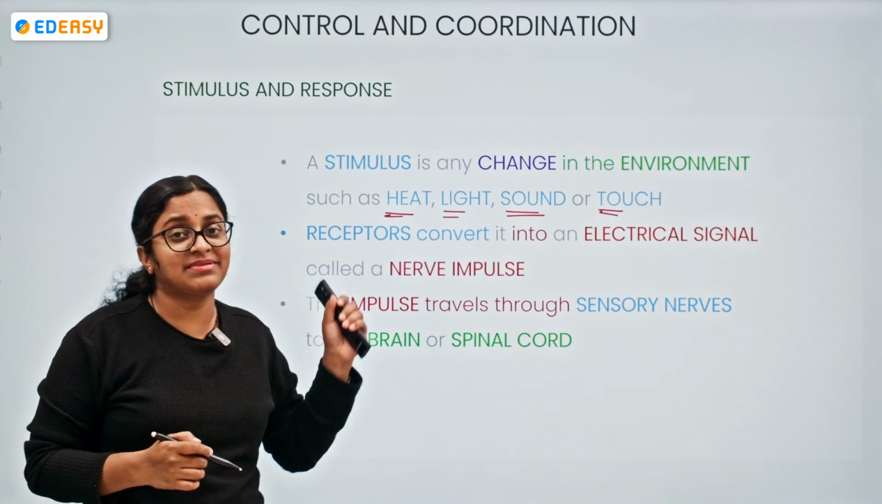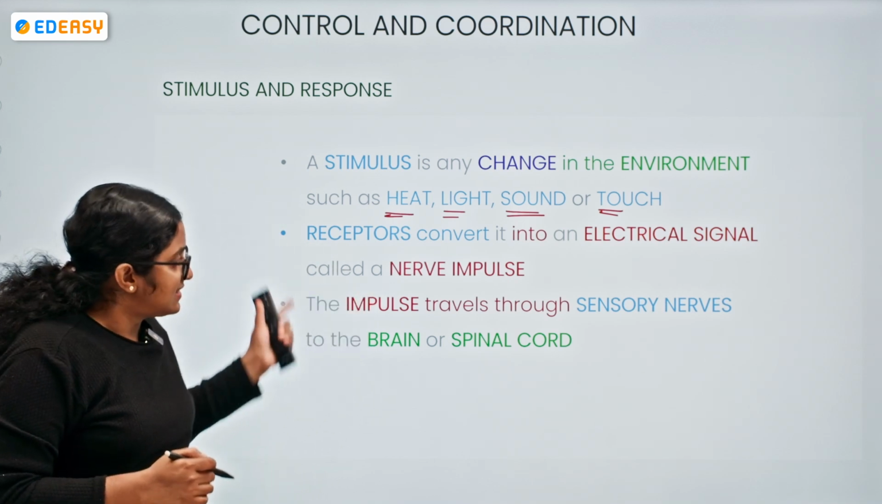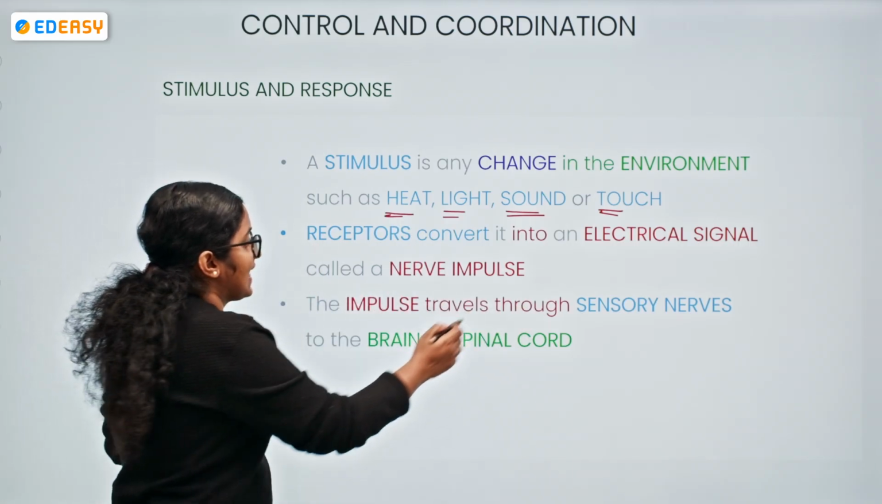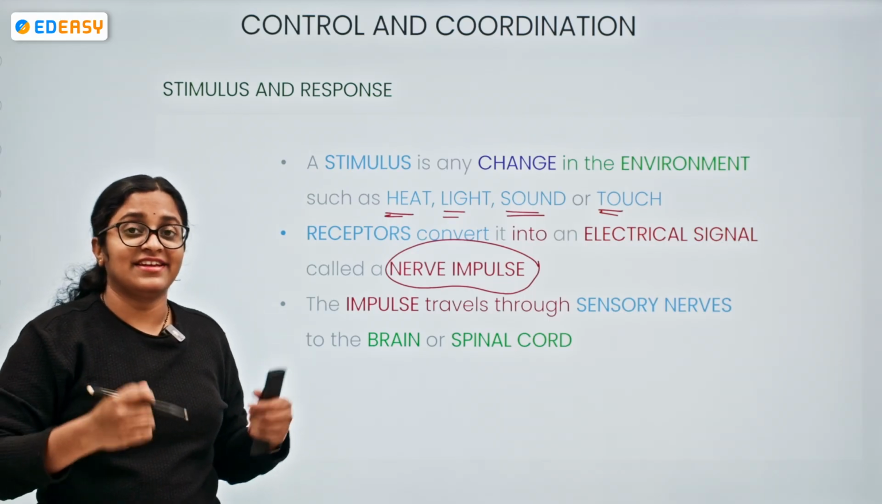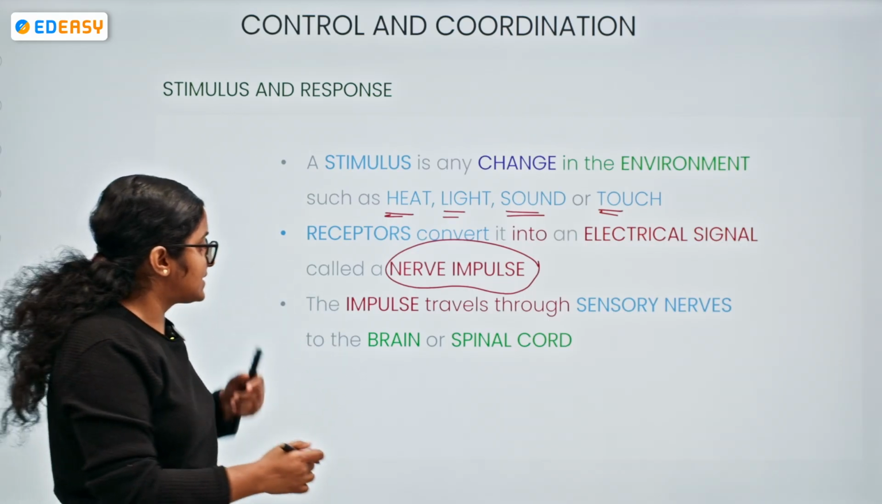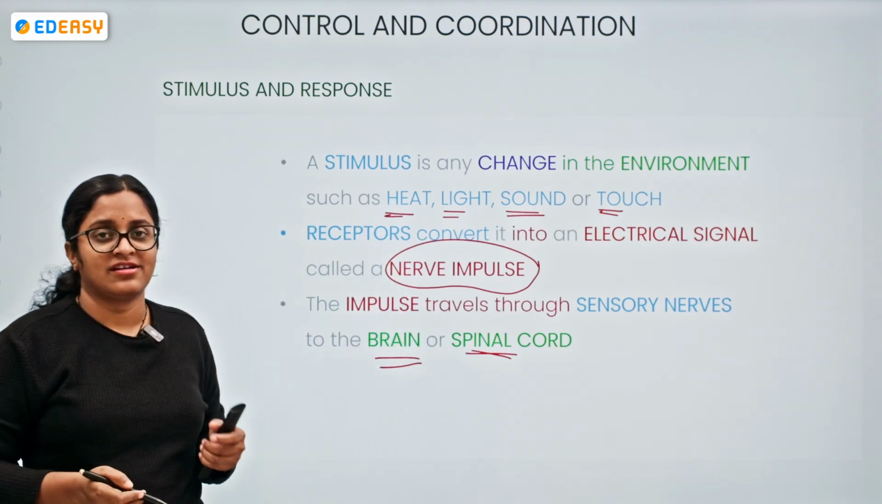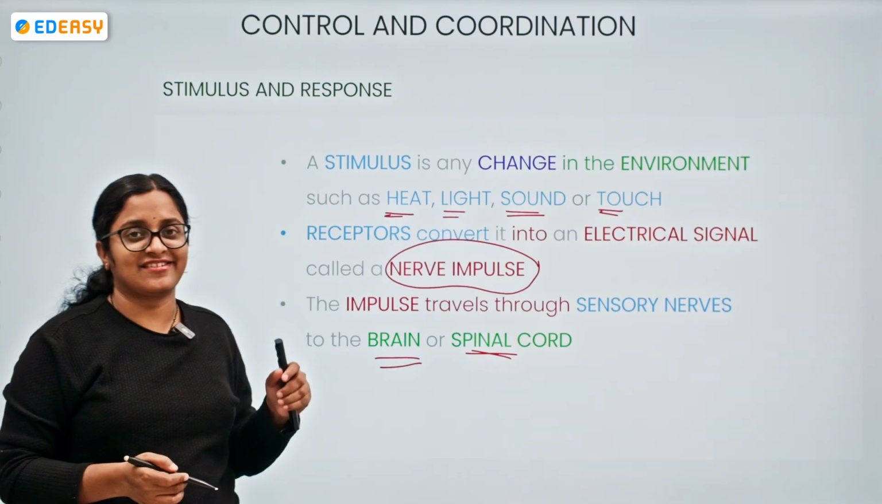So what does the receptor do? Gustatory, olfactory, all this we have seen. The receptors will be converting it into electrical signals, and this is called a nerve impulse. Now, the nerve impulse is traveling through the sensory nerves reaching the brain or the spinal cord. Okay, so the stimulus, now where is it reaching? The brain or the spinal cord.